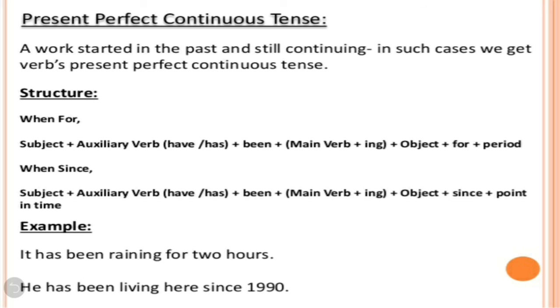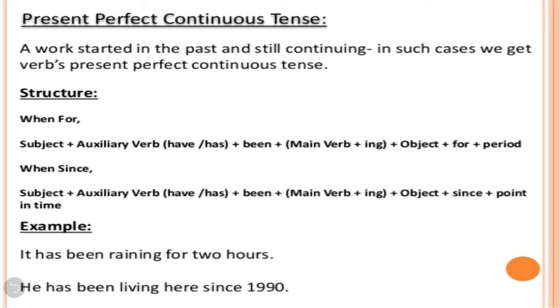And the structure of the sentence is subject plus auxiliary verb, that is has and have, plus been plus main verb with ing plus object plus since or for plus period at the end.